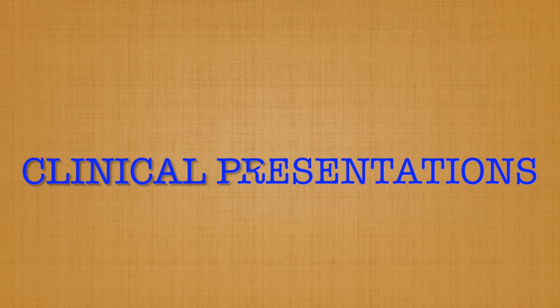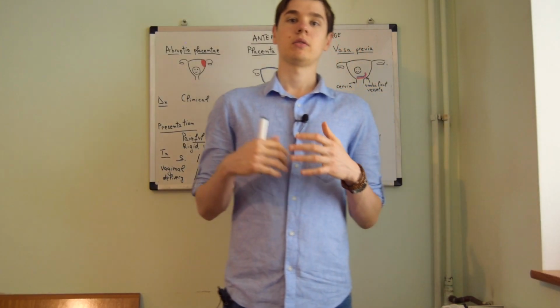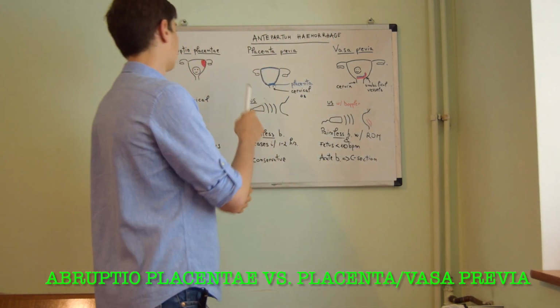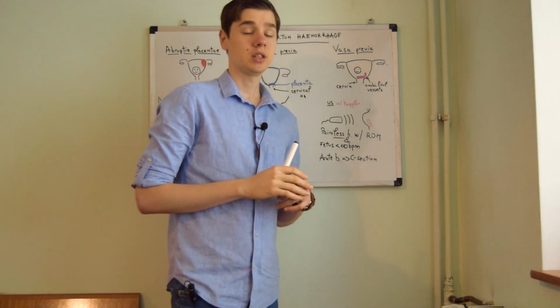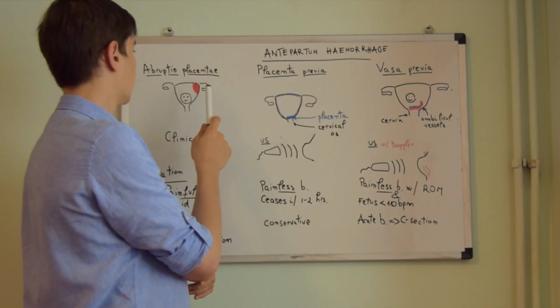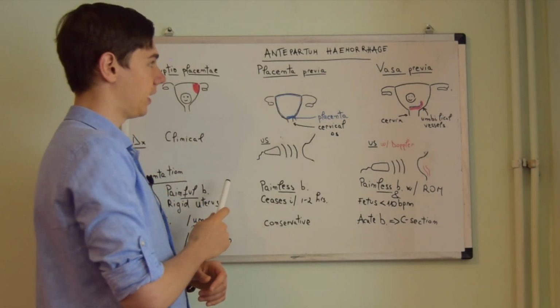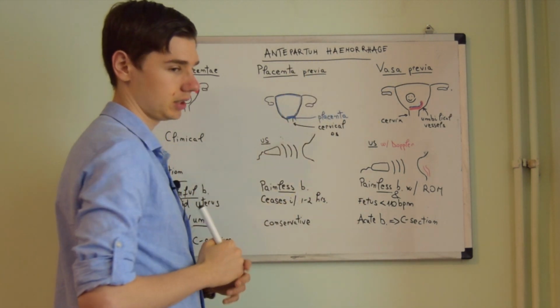On the USMLE, there will be different clinical presentations of these antepartum hemorrhage etiologies. Firstly, we will have to differentiate between abruptio placentae and the other two. We can differentiate it by the nature of the bleeding. Abruptio placentae will present with a painful bleeding, whereas placenta previa and vasa previa will present with a painless bleeding.